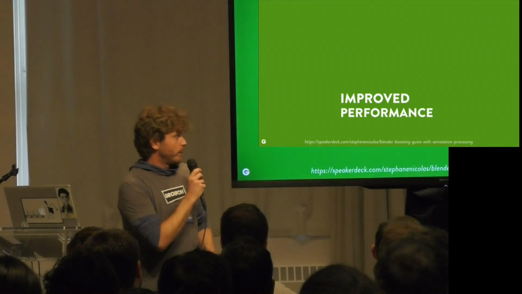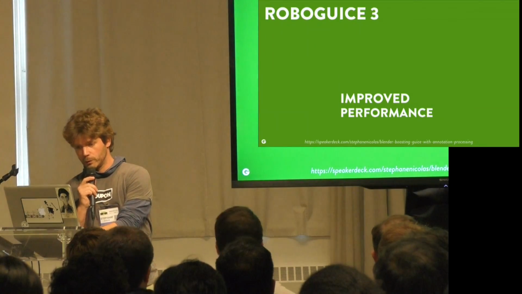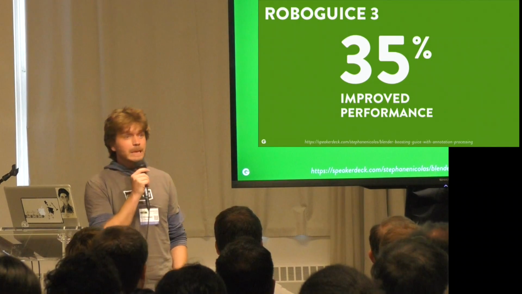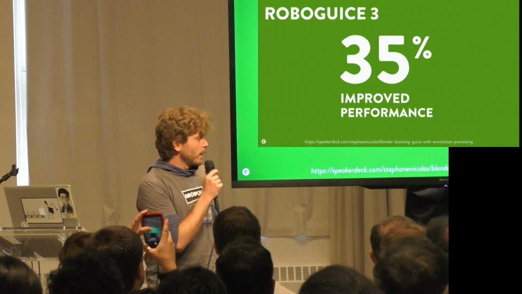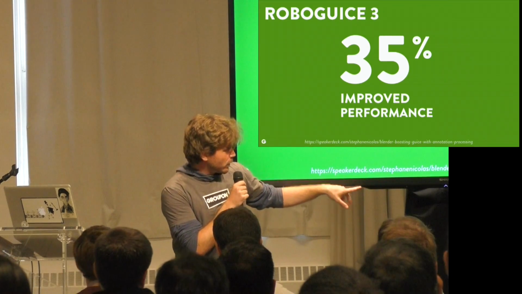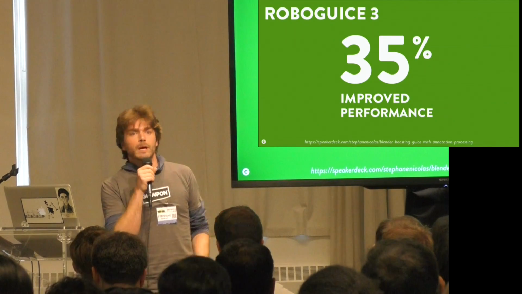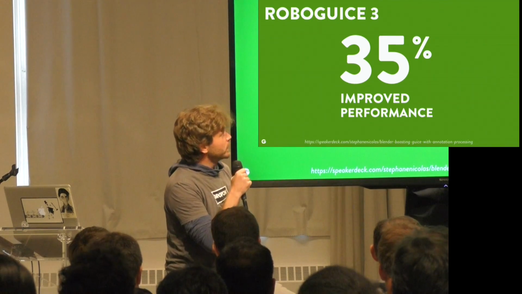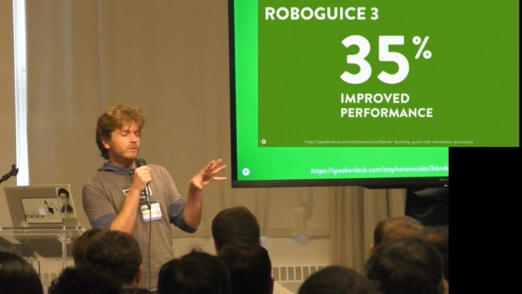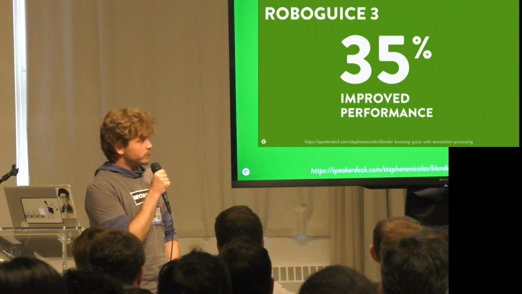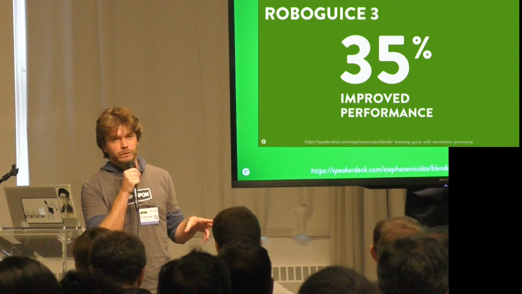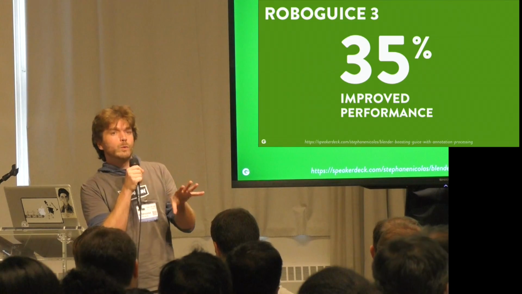So RoboJuice is slow? Okay, so we tried our best to improve performances, and with the release of RoboJuice 3 last year, we could gain up to 35% of improvements in speed, which is actually very good. I'm not going to go very deep into the details, but you can find some slides on Speaker Deck on how we did that. Basically, what we did is just turning RoboJuice, which was purely based on Juice and depending only on reflection, into some kind of hybrid library that uses also annotation processing to filter the usages of reflection, so that we use reflection only when we need it.